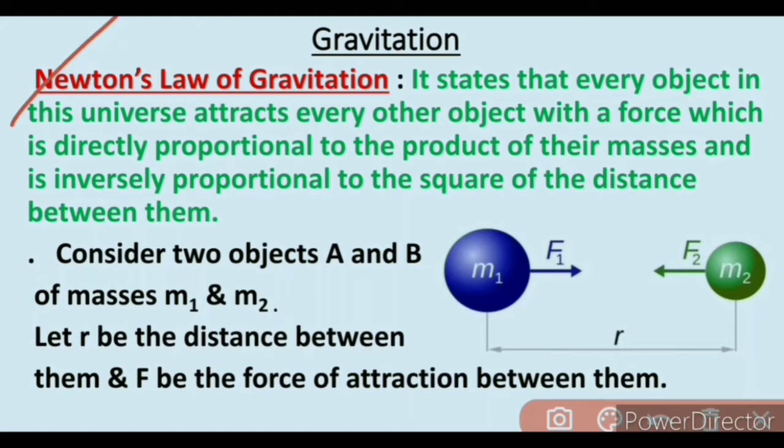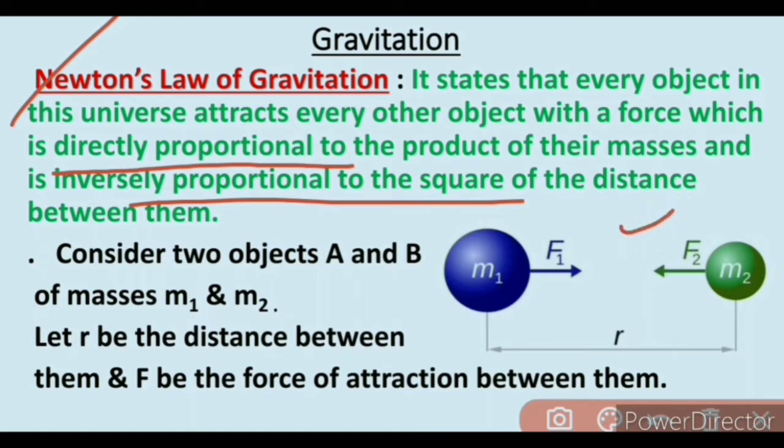Now we have Newton's law of gravitation. It states that every object in this universe attracts each other with a force. That force is directly proportional to the product of their masses and inversely proportional to the square of the distance between them. That means Newton's law of gravitation mainly depends upon the product of their masses.